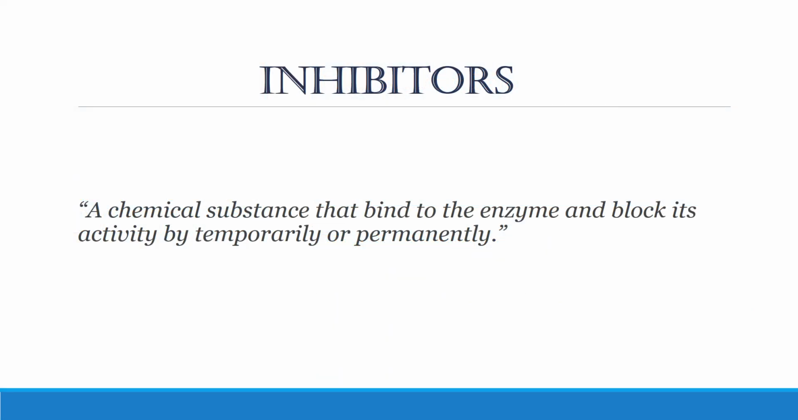Starting off with the definition, inhibitors are chemical substances that bind to the enzyme at the place of the substrate, and they block its activity by temporarily or permanently binding to its structure. So the substrate obviously converts into products, but what the inhibitors do is they bind to the active site or maybe any other area of the enzyme structure and they prevent its activity.